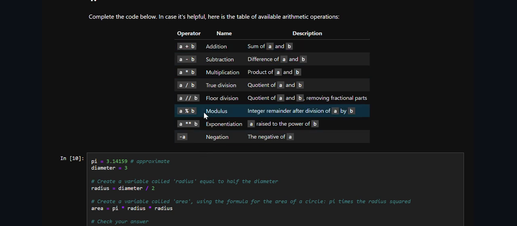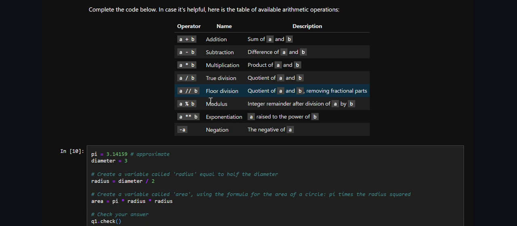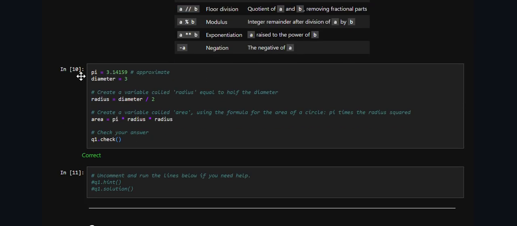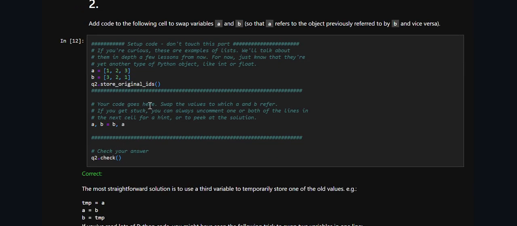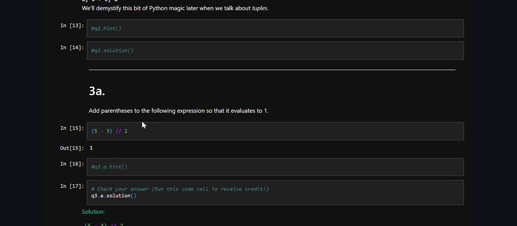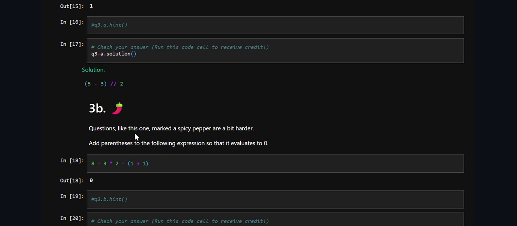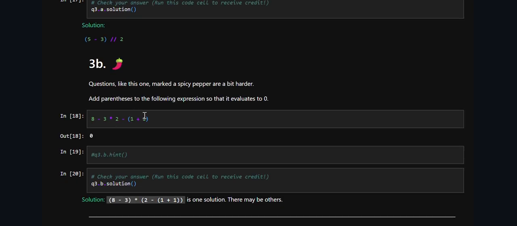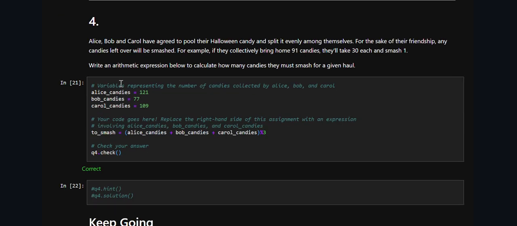This is very basic operators. It's just showing how to do addition, subtraction, multiplication, division, modulus, and exponentiation. And we have pi and radius. This is showing how to swap variables. This one is showing adding parentheses. This one is a hard question. I think there's a spice here. Adding parentheses to the following expression, and there is more.